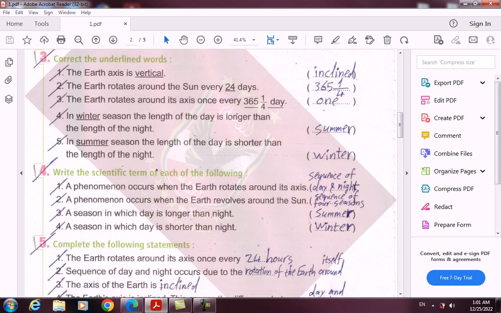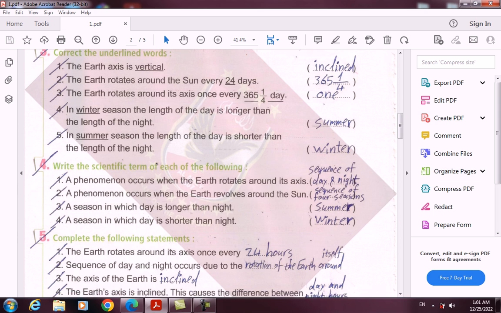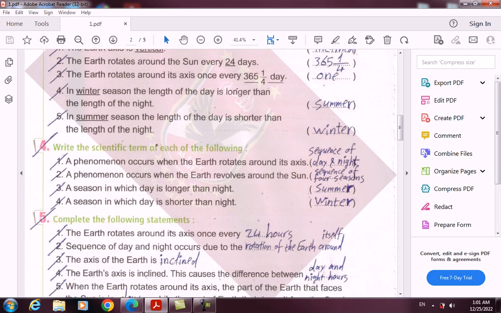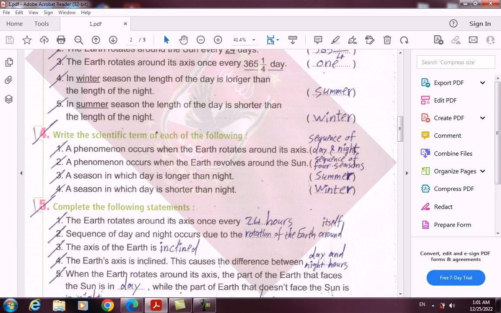Now for number 3. Correct the underlined words. The earth axis is vertical. The earth axis is inclined. Number 2. The earth rotates around the sun every 24 days. No, around the sun every 365 and quarter days. 3. The earth rotates around its axis once every 365 and quarter days. Wrong. The earth rotates around its axis once every 1 day or day.